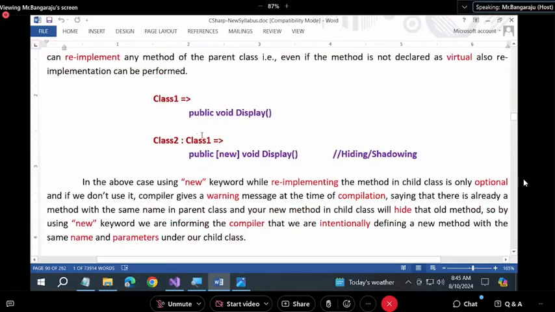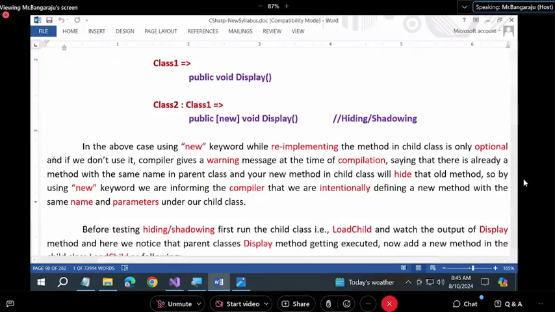This is what hiding or shadowing is. Look at this. Class 1, public void display. Class 2, public new void display. Read this paragraph, all of you.